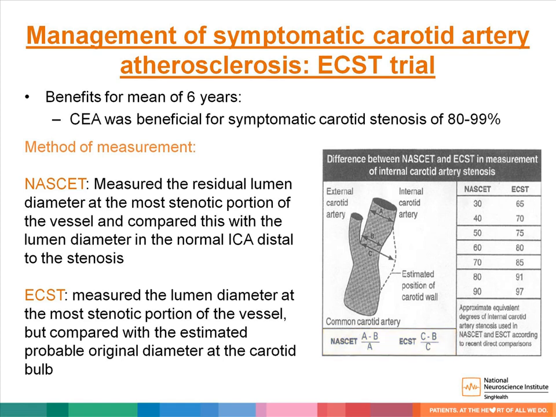From this diagram itself, we can see the differences between the postulated diameters of the stenosis according to NASCET as well as according to the ECST trial. We will notice that the ECST trial actually suggested CEA in those patients with carotid stenosis of at least 80 to 99%. That's why, in a patient who has had an ultrasound carotid done, it will be better for us to determine whether the calculation is based on ECST or NASCET, because between the ECST and NASCET trials, there will be at least about a 20% difference.